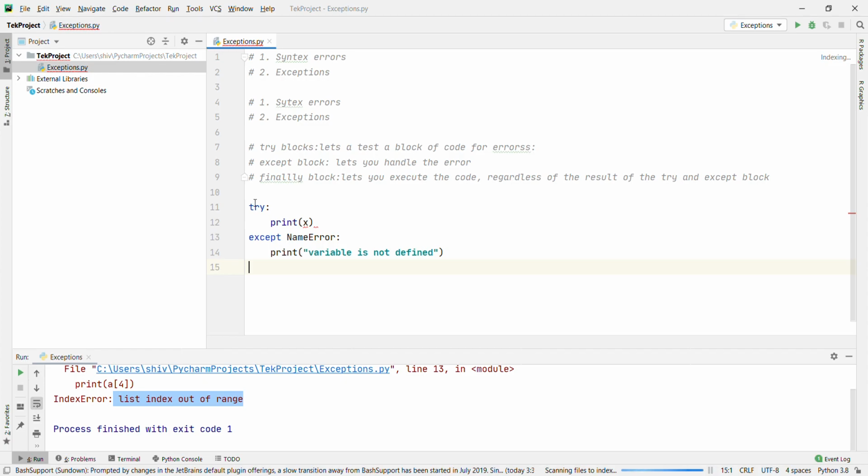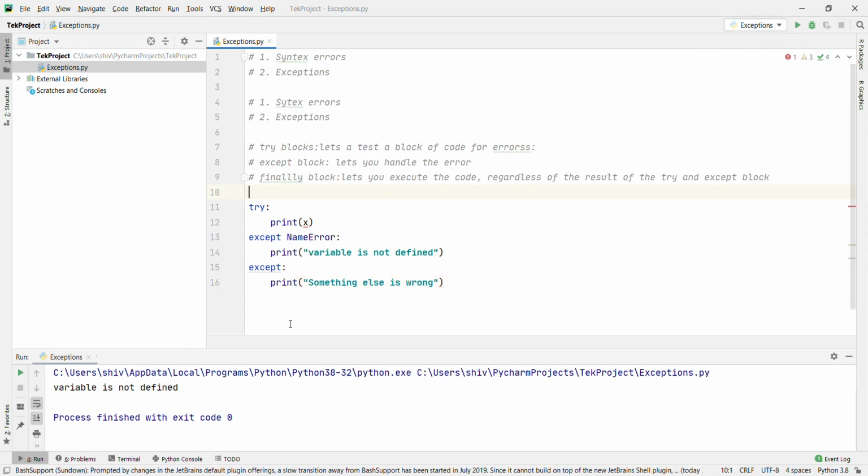Okay, except, print something else is wrong. Okay, let's run and see. Okay, what is it saying? NameError, right? Because x is not defined here. Then it will come to except NameError and will print variable is not defined, right? Now we'll go with another example.